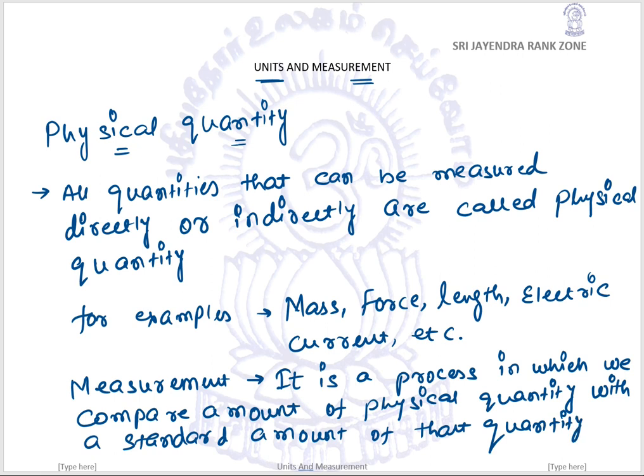So what is measurement? We can say that it is a process in which we compare the amount of a physical quantity with a standard amount of that quantity.